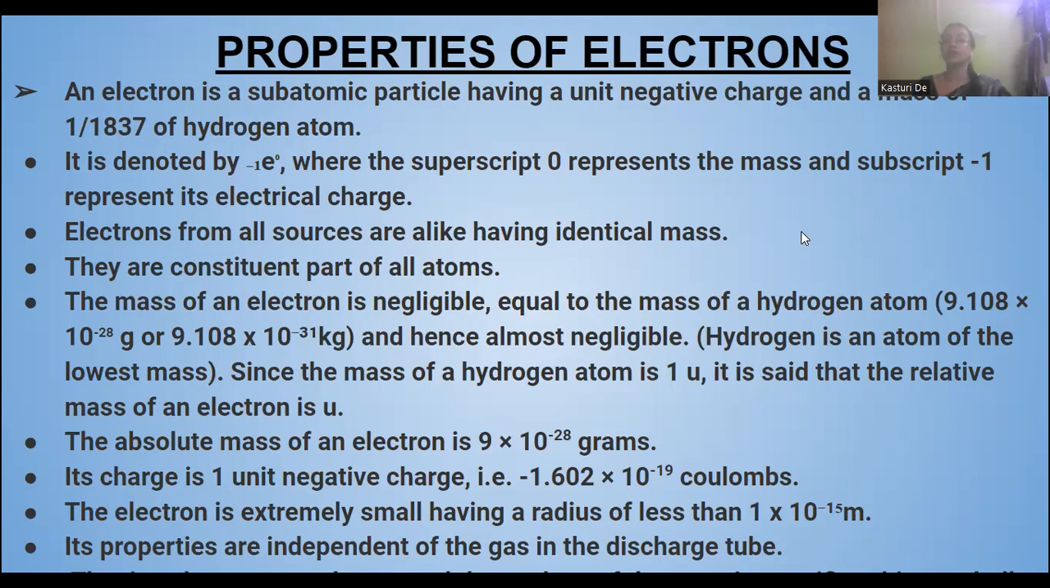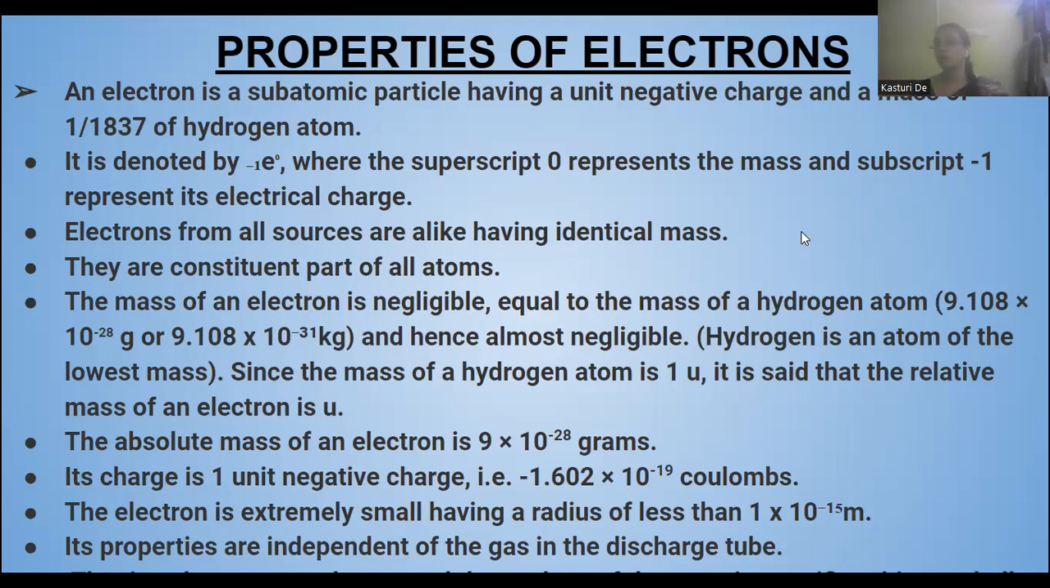The electron is extremely small, with a radius of less than 1 into 10 to the power minus 15 meters. Imagine how small it is. Its properties are independent of the gas in the discharge tube.